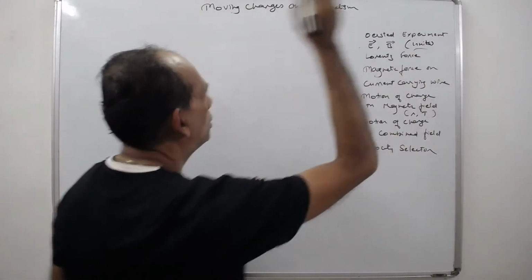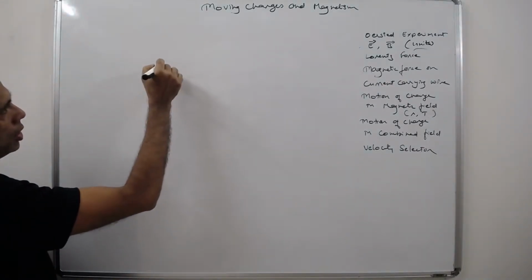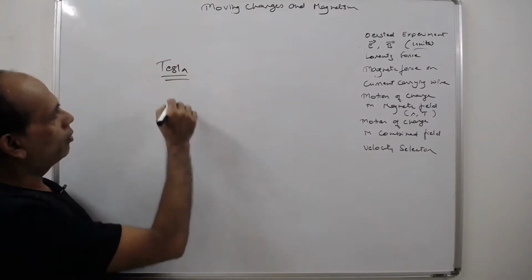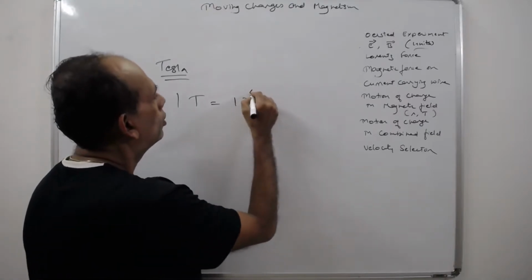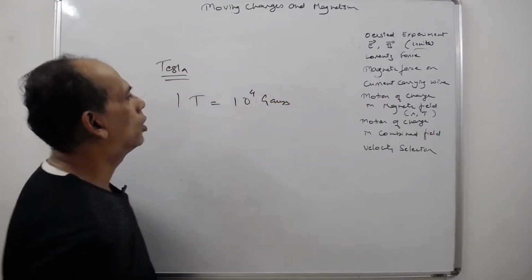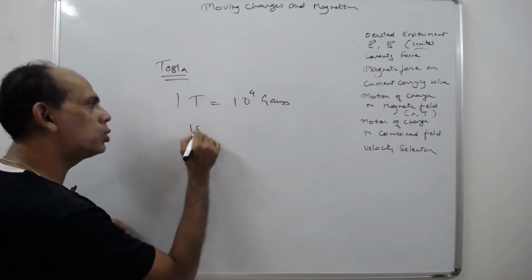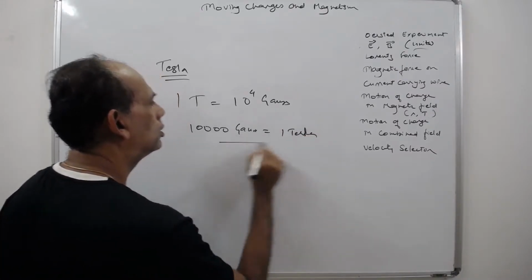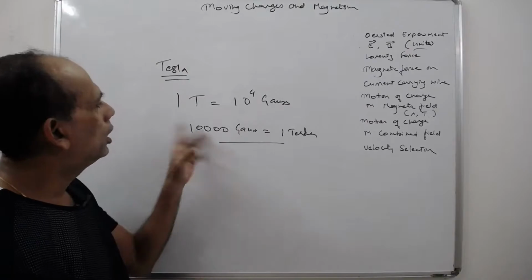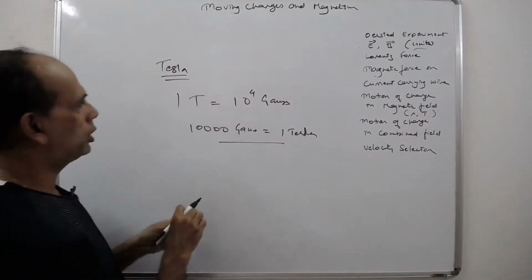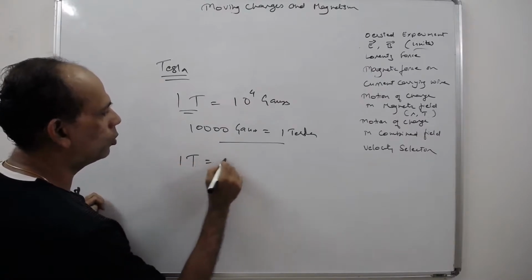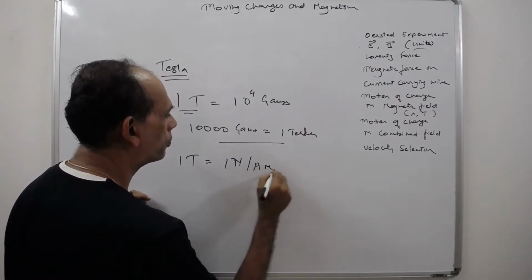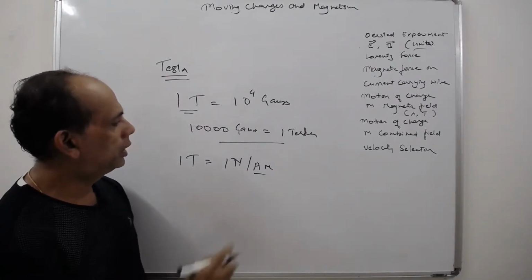Now, the unit of B is given as Tesla. The unit of magnetic field is Tesla, right? And 1 Tesla is equal to 10 to the power 4 Gauss. Gauss is the smaller unit, so 1 Tesla is equal to 10,000 Gauss. If you want to measure in a smaller unit, you can do this. And 1 Tesla is also equal to 1 Newton per ampere meter.